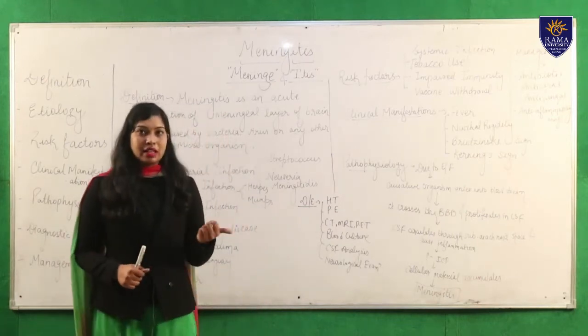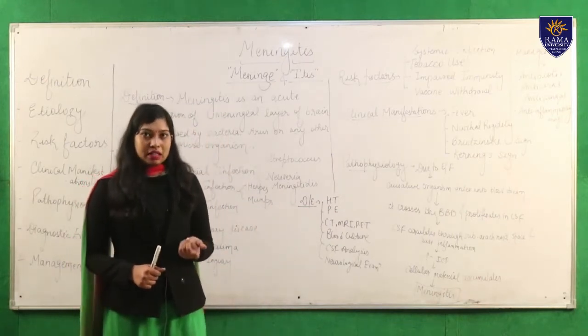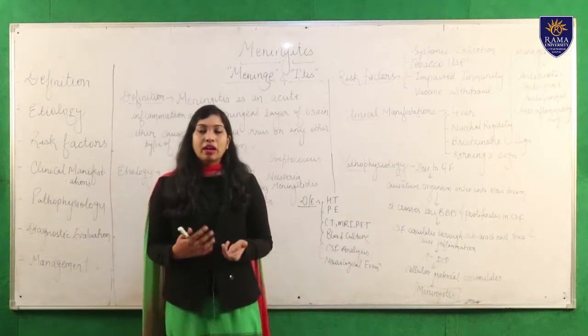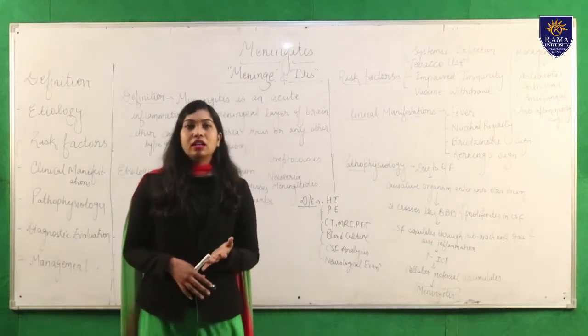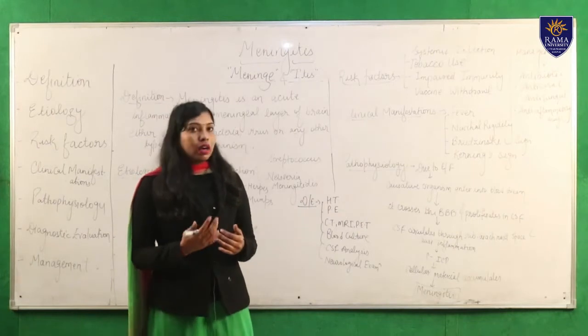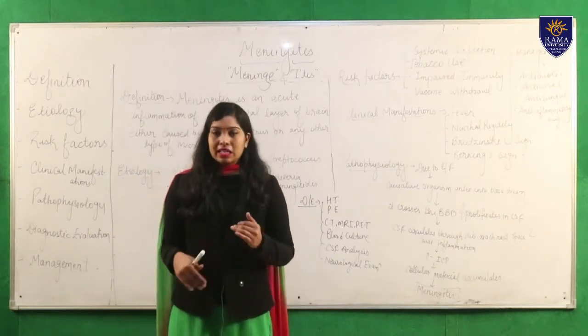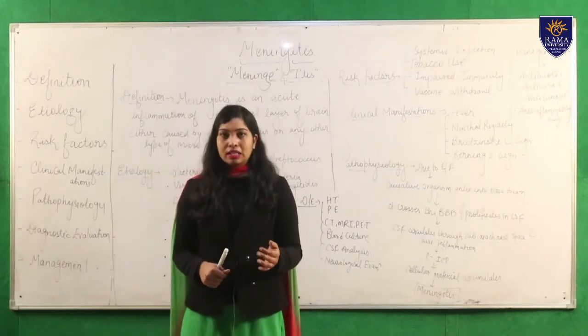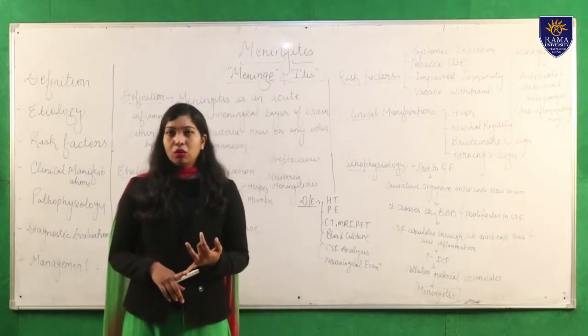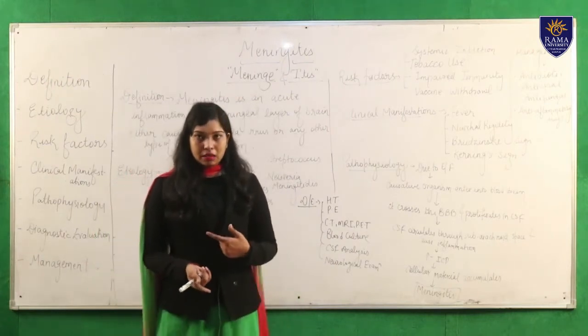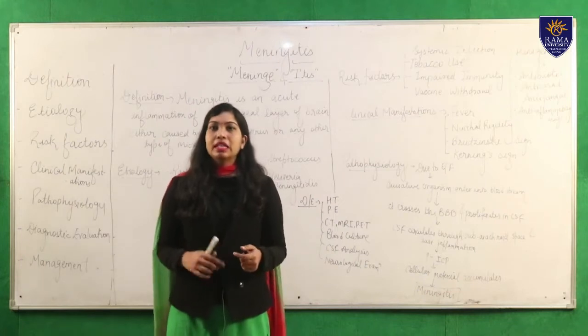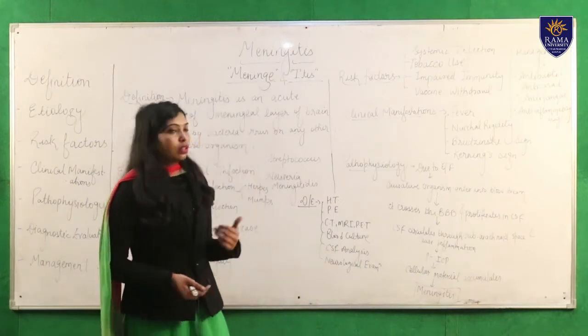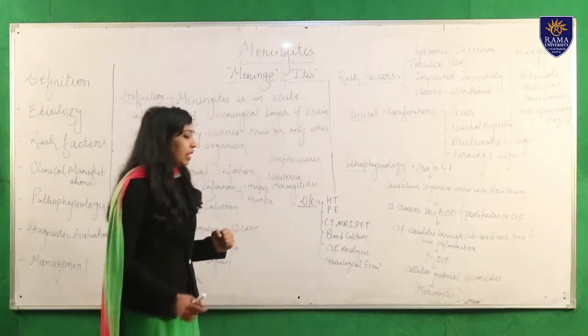And one more thing is there, that in the case of meningitis, the person is having disorientation. What is disorientation? The person is not able to orient with the surroundings. If you ask him what is the time, what is the place, and where are you living, he is not able to answer. That means he is not oriented to place, time and person. So that was all about the clinical manifestations.